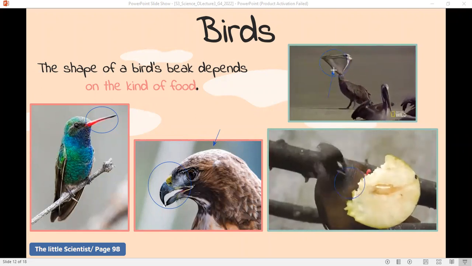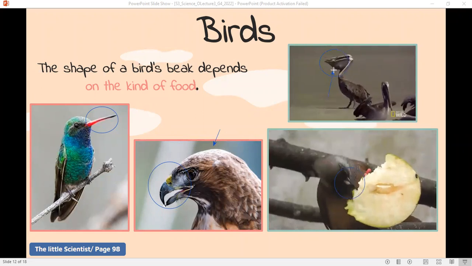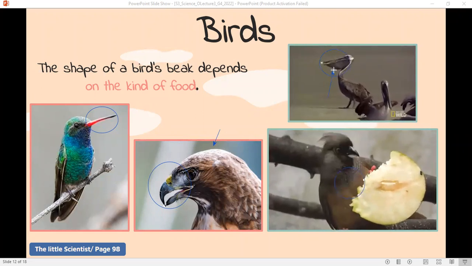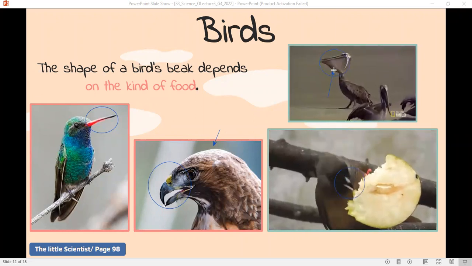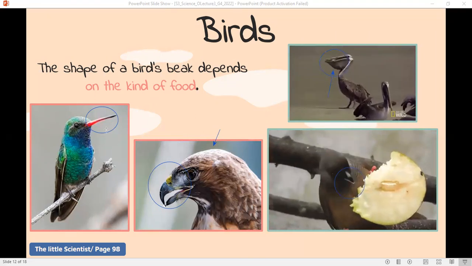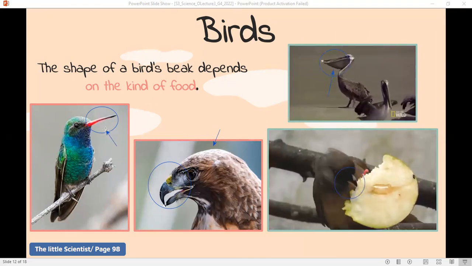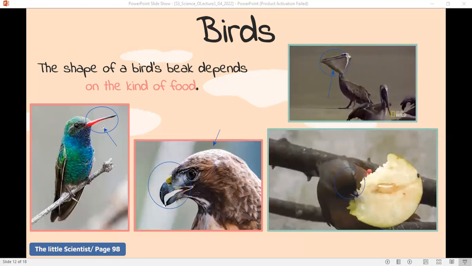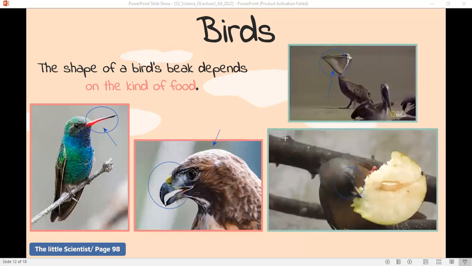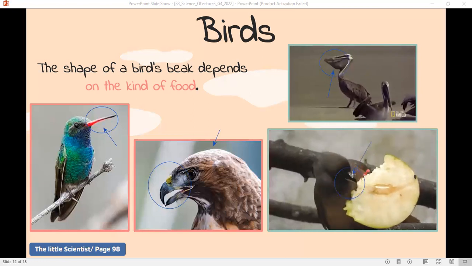This is another bird. This is a bird that feeds on fish. So it needs a beak that helps it to take fish out of water. What about the hummingbird? This bird needs a tall beak, like a straw, to suck nectar from flowers. And also look at this beak, eating the fruit.